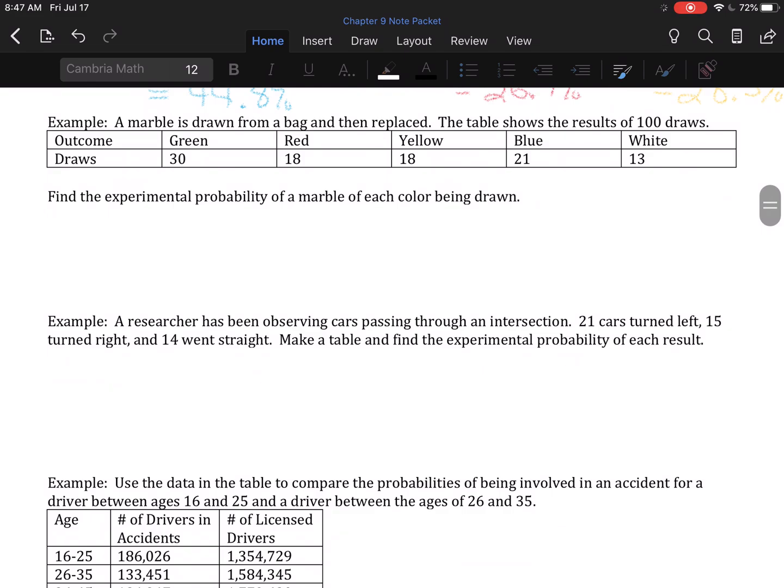A marble is drawn from a bag and then put back. This table shows the results of 100 draws. So green marbles came out 30 times, red marbles came out 18, yellow marbles came out 18, blue marbles came out 21, and white marbles came out 13 times. Find the experimental probability of a marble of each color being drawn.